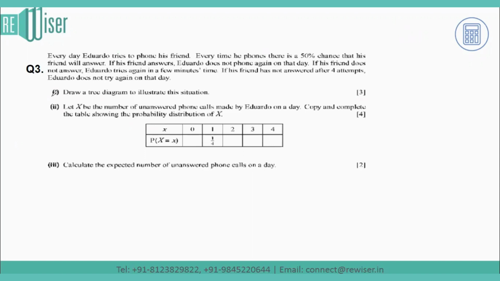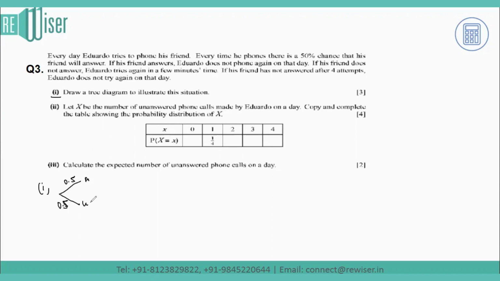So the question one says draw a tree diagram to illustrate this situation. If I go for a tree diagram, the diagram will be this. The probability for him to answer the call is 0.5, because we have already said there's a 50% chance of his answering the call. And the call goes unanswered, so again the probability is 0.5, which is 1 minus 0.5.